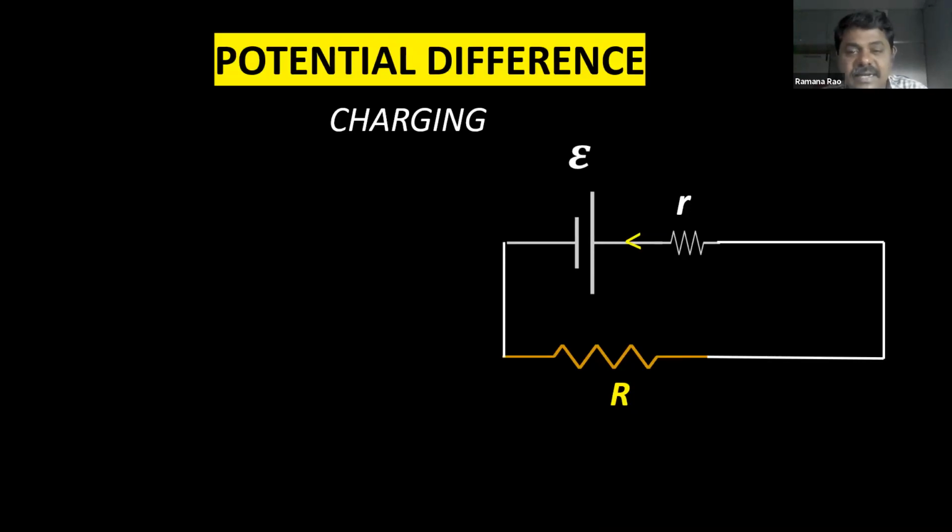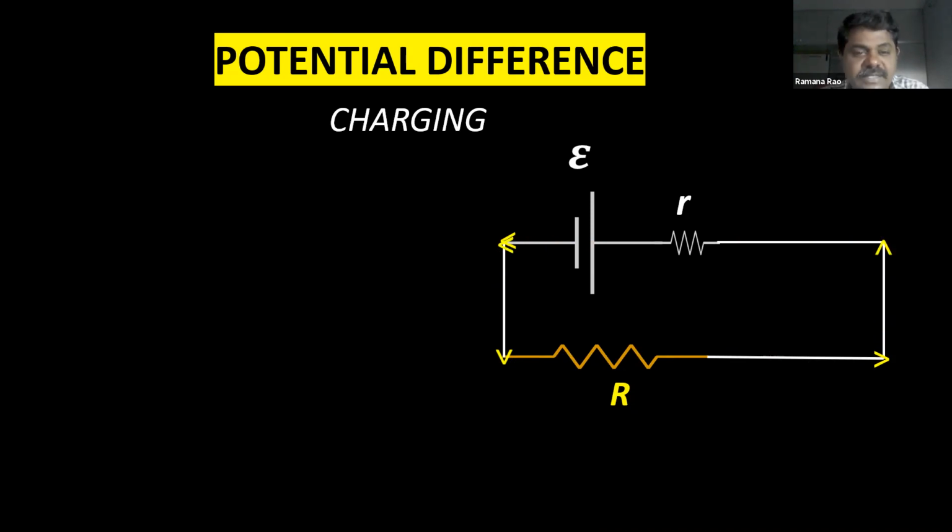You can see, children, current is going toward the positive terminal of the battery. Current going toward the positive terminal of the battery means we are charging it. So this is known as charging. In charging, this is the direction of the flow of the current.